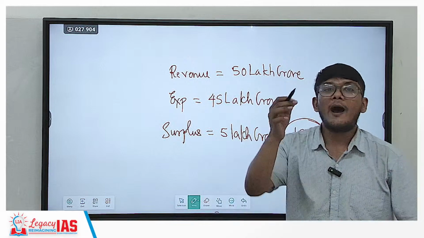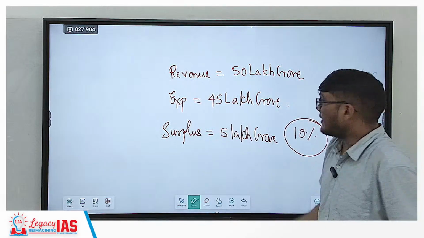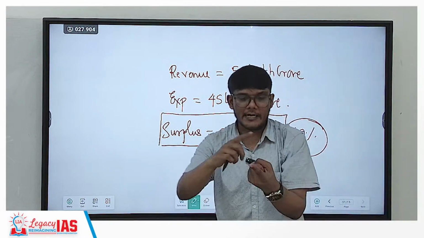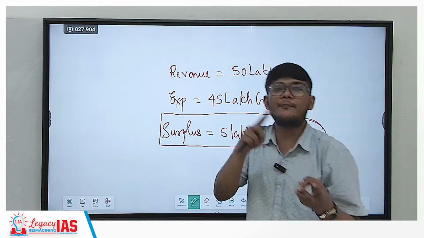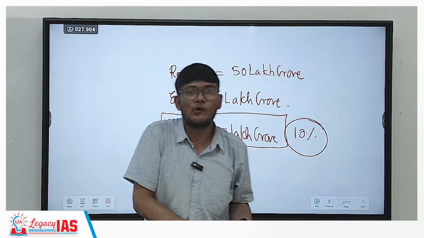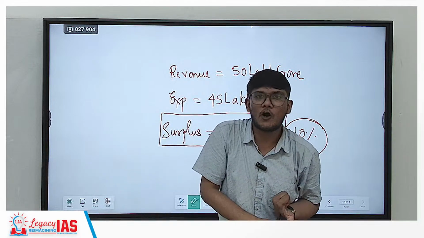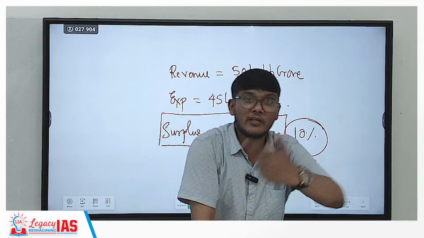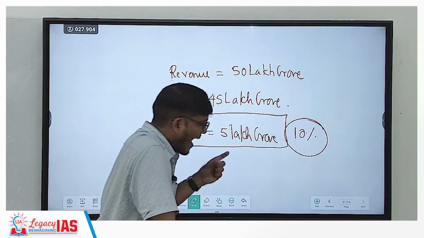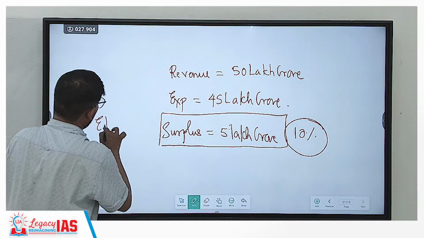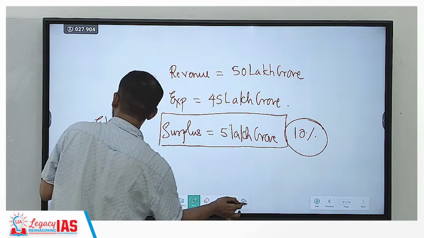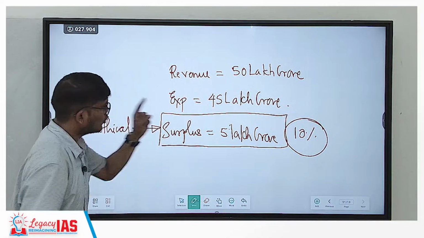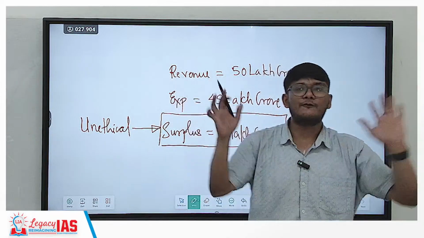Absolutely not. Why not? Because this means that the government has additional money but still not spending, and still people are dying, still people are hungry, still people are unemployed, still people do not have improved skills, still healthcare facilities are not there, still proper road, proper water, proper facilities are not available, and still the government has the money. So that would be a very unethical thing to do, to have such a huge amount of surplus and still people facing the problems.